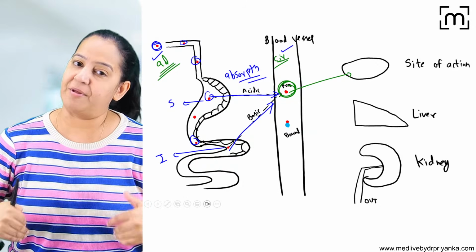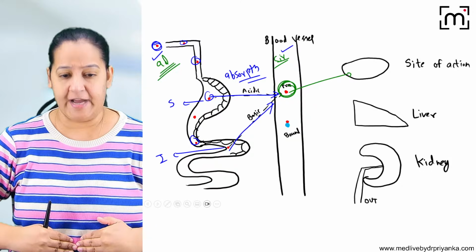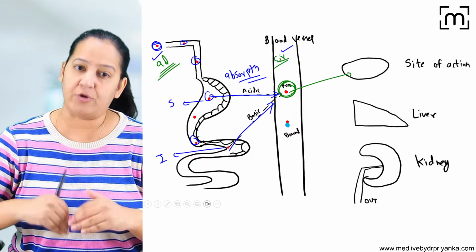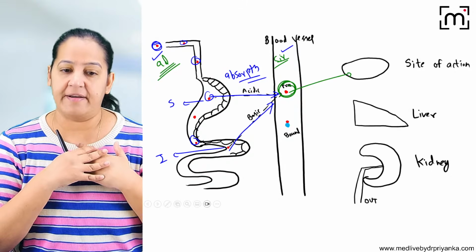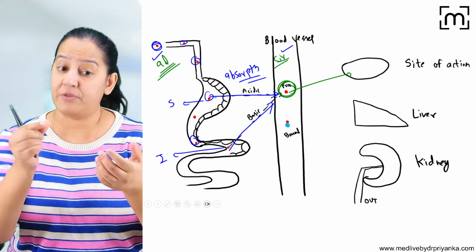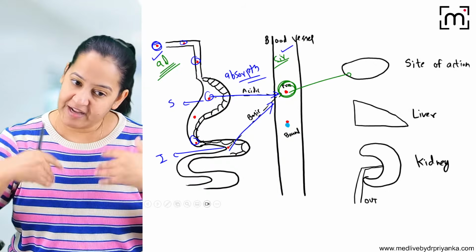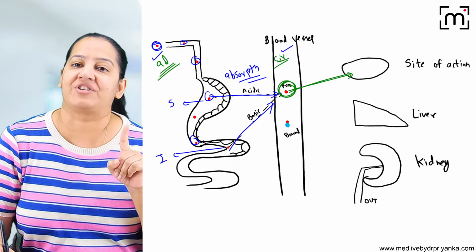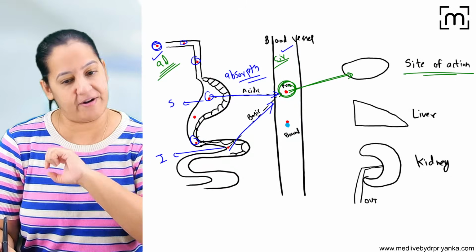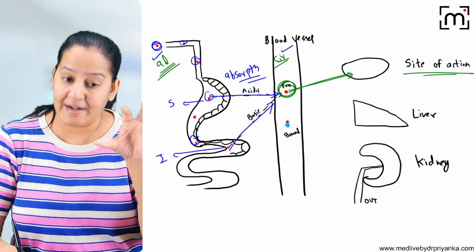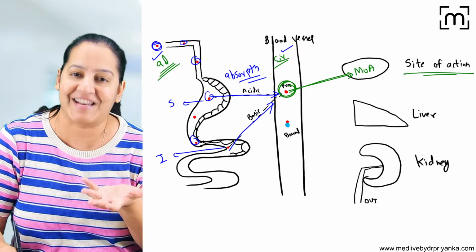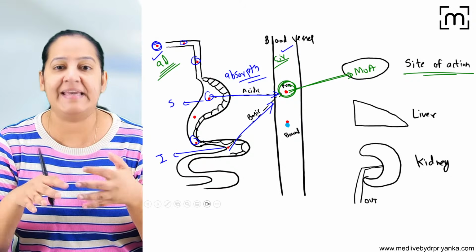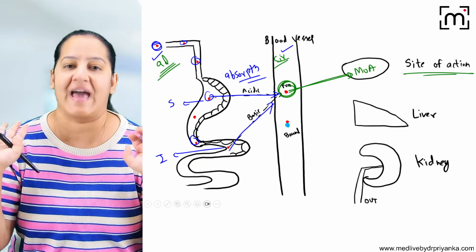So different drugs have receptors in different organs. If I'm having diarrhea or constipation, and you are giving a certain drug to me, the receptor for that drug will be in the intestine. If I am having bradycardia, tachycardia, heart failure, the receptor for that drug will be in the heart. So receptors can be in any organ depending on the disease. So the drug will move to its site of action depending on where the receptors are, and after going to the site of action, the drug will show its mechanism of action. It will control the disease, cure the disease, treat the disease, whatever it will do.